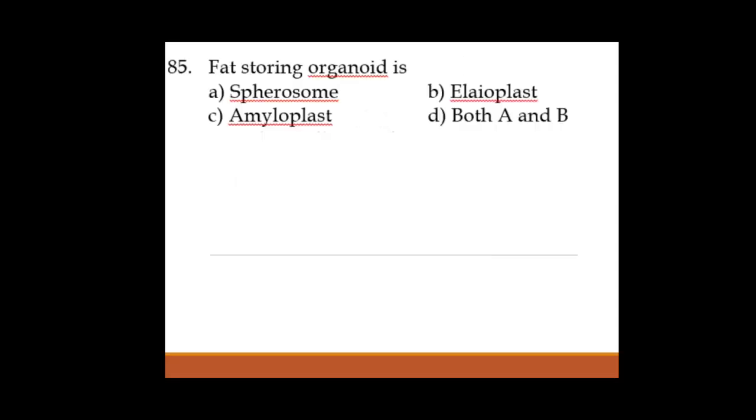Next, 85, fat storing organoid. Which amongst the following cells stores the fat? Now here fat is mainly stored by spirosomes, elaioplast, amyloplast, both A and B. So fat storing cells are called elaioplast.